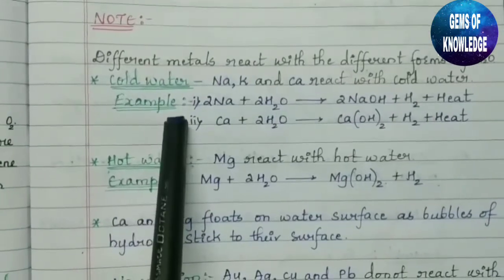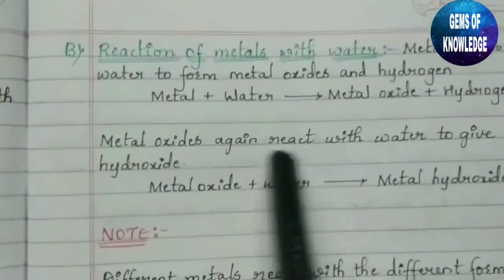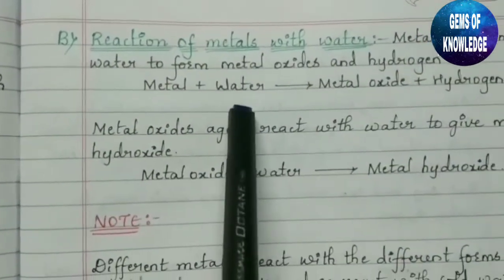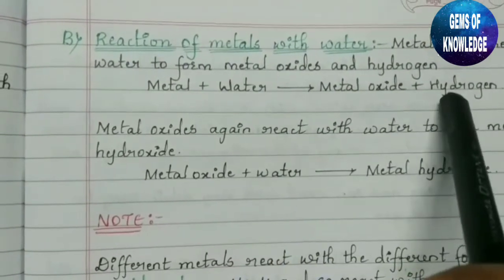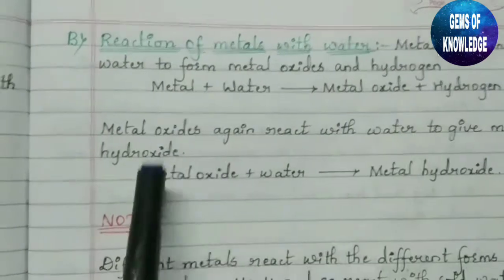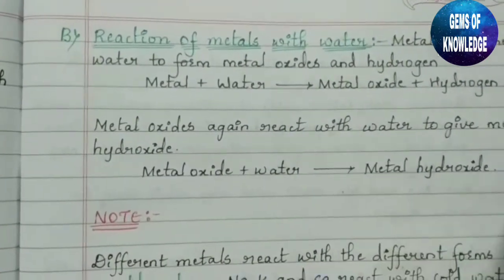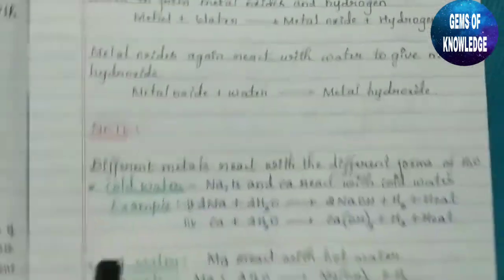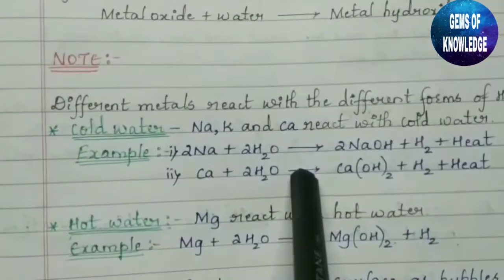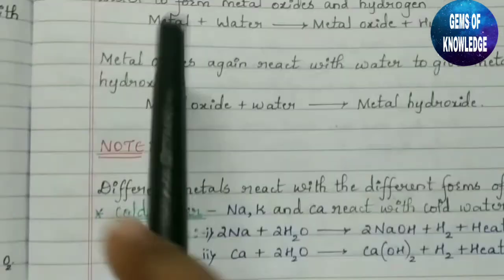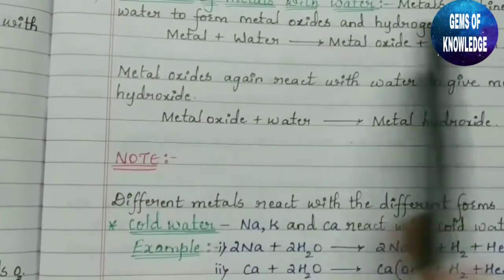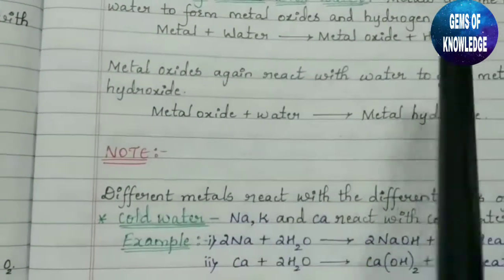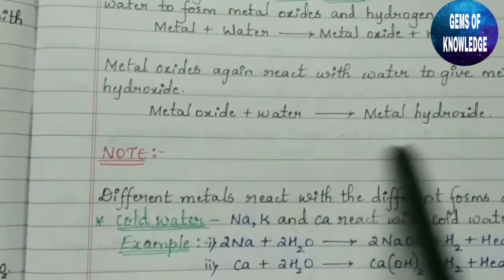As they have told us here, the metal will first react with water and give us metal oxide and hydrogen. Again this metal oxide will react with water to give us metal hydroxide. In these reactions, you can see it has been directly given that when the metal reacts with water, this intermediate process is not mentioned and it will directly give us metal hydroxide.